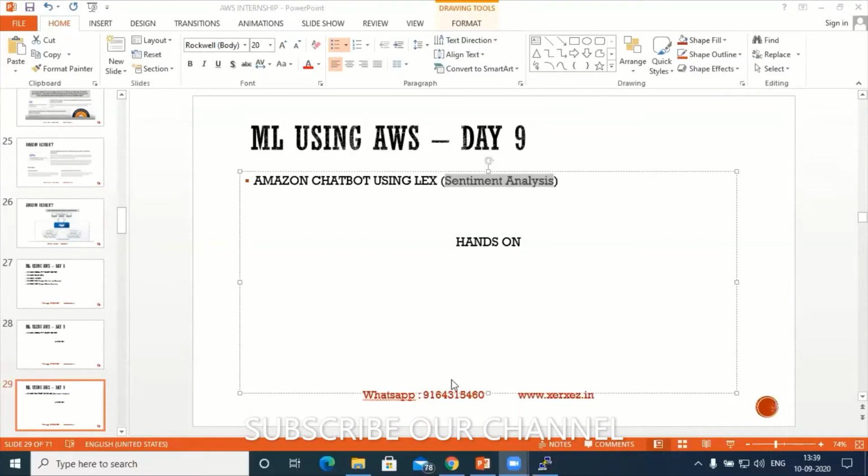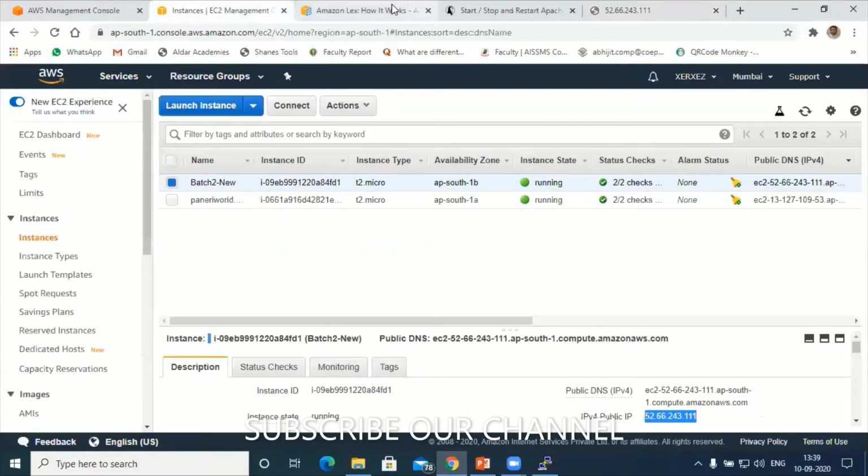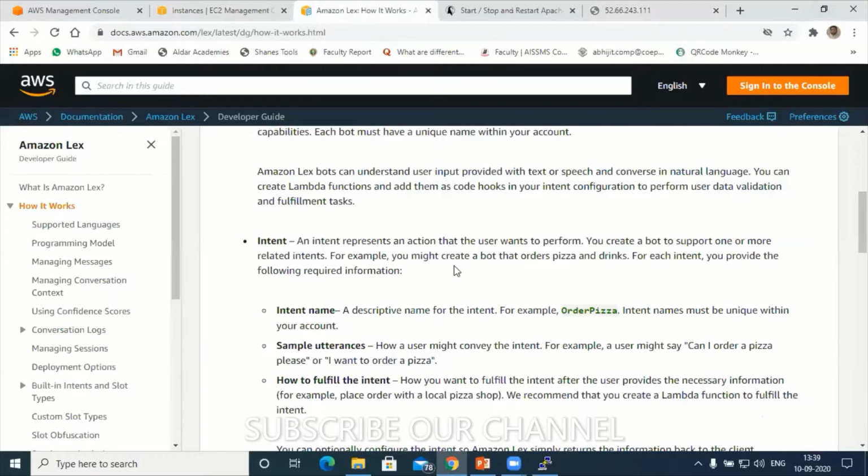Which screen can you see now? Browser, right? You can see my browser. Yes, sir.